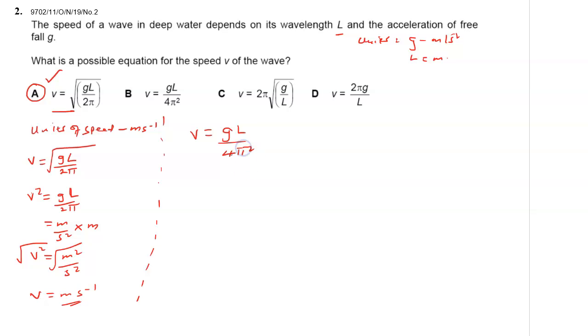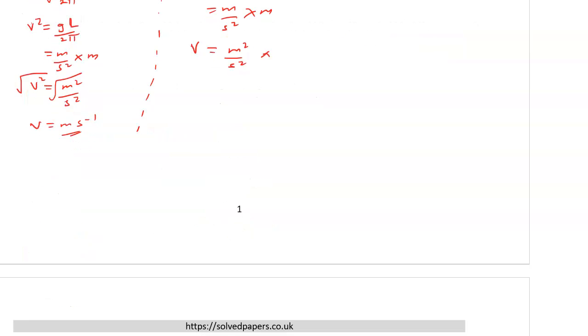Of course, 4 pi doesn't have units, so we are only dealing with B, and we know that the unit of G is meters per second squared, and the unit of L is meters. So this will give us meters squared per second squared, which is V, and we know that the unit of V is meters per second, and therefore this is not right. You can do the same for C and D, but since you got this first answer as A, you don't need to waste time with the others. Time is precious, so you keep going.